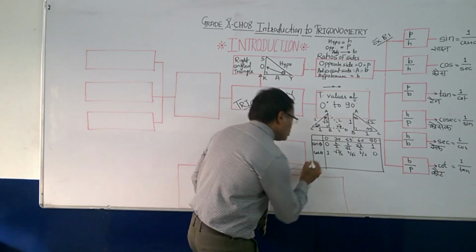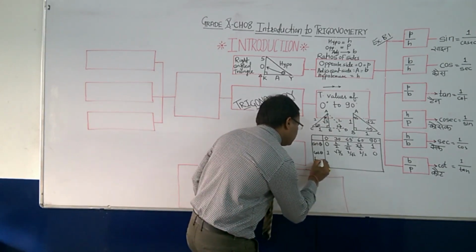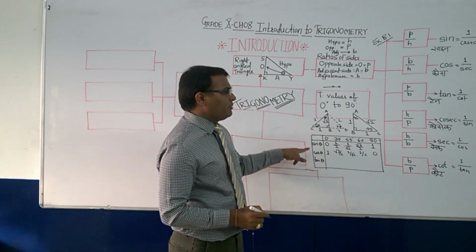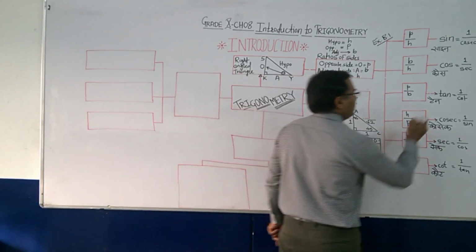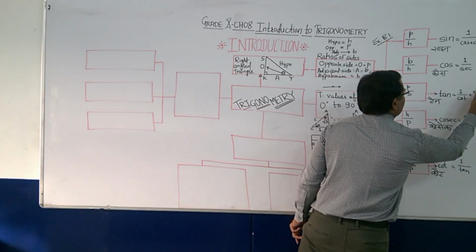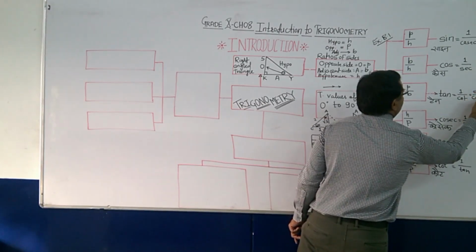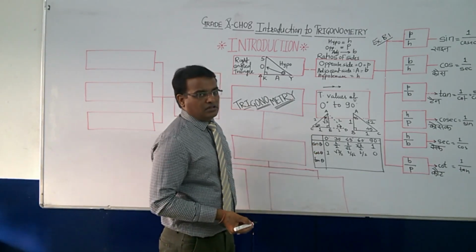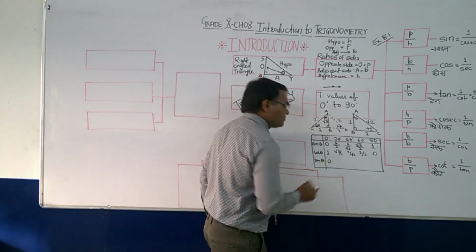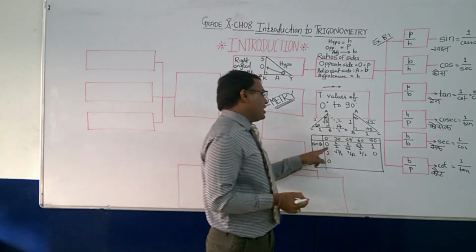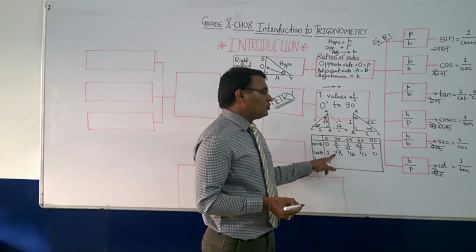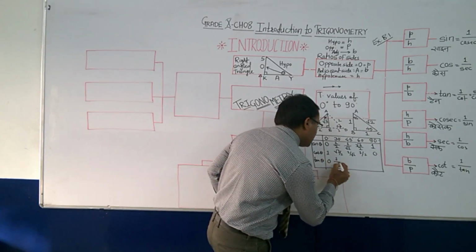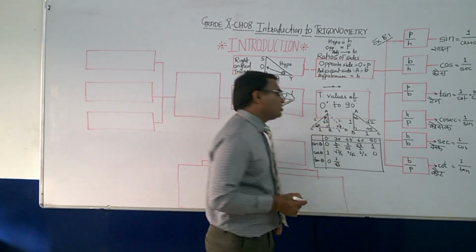Okay, then how to find out tan theta? Tan theta is nothing but sine upon cos. So directly 0 upon 1 will be 0, right? Or 1 by 2 upon root 3 by 2. The denominator 2 will get cancelled and here you will get the answer 1 upon root 3.